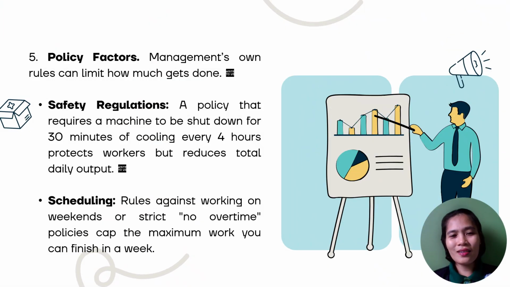So this is definitely the last one, policy factors. Policy factors are the internal rules set by management that can inadvertently restrict total output. And this includes safety regulations and scheduling. For safety regulations, these are guidelines designed to protect employees, such as requiring a machine to cool down for 30 minutes after every 4 hours of use, safeguarding the workforce, but this leads to a reduction in daily production.